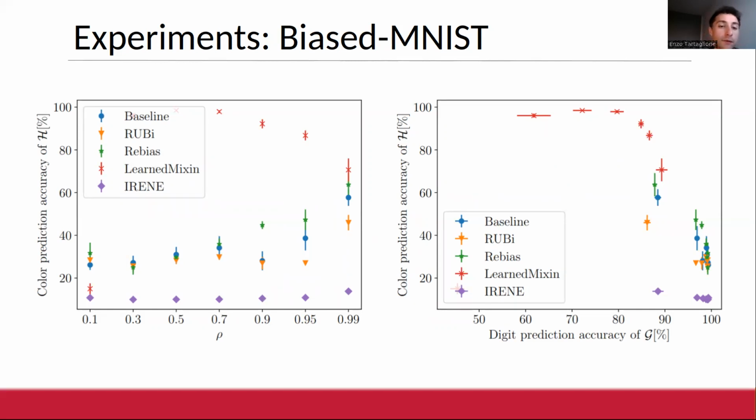And if we look at the digit prediction accuracy versus color prediction accuracy, we want to maximize the digit prediction accuracy, so being in the rightmost part, and we want to minimize the color prediction accuracy, so being in the lowest part. So we want to be in the bottom right corner, and we see that IRENE places nicely exactly there, even when compared with the debiasing approaches. This gives us hope in using IRENE also for debiasing, potentially.